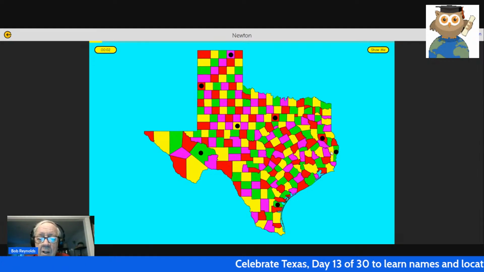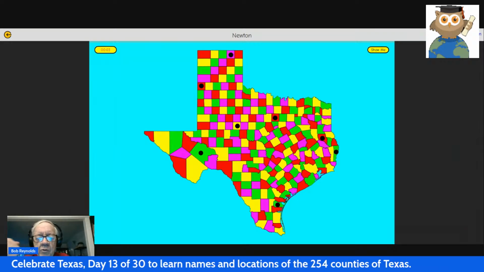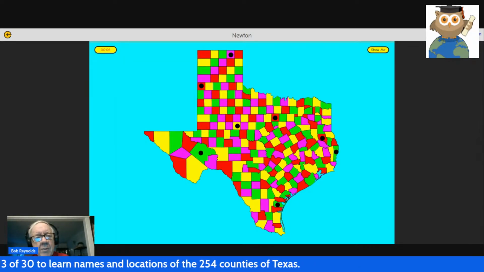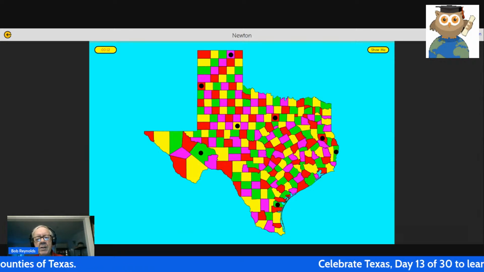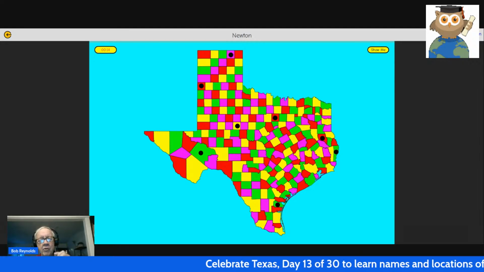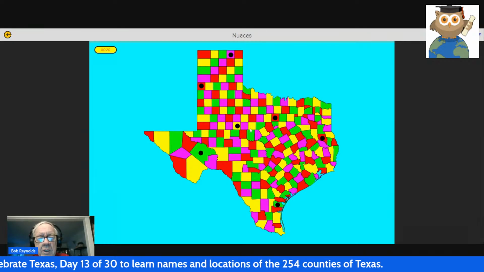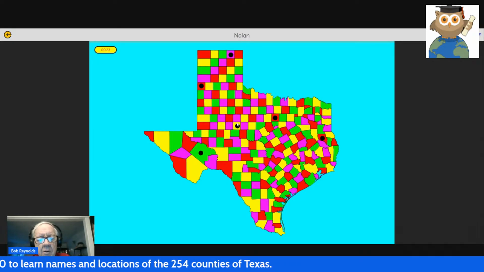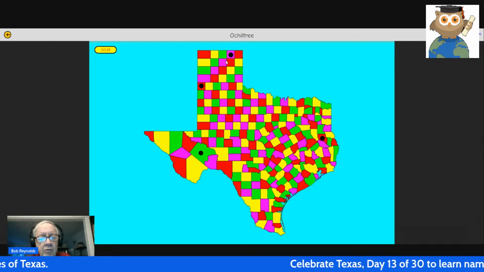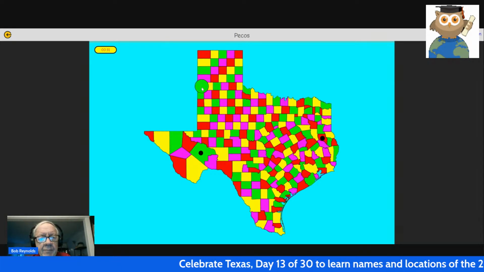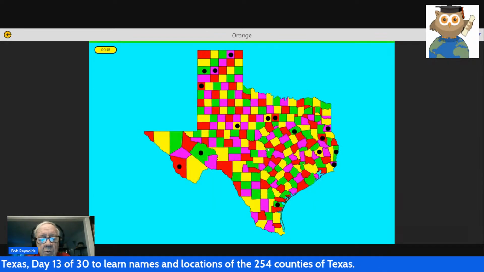Newton, and we've gone through the J's already, so we know this is Jasper. I was born in Jasper County, Missouri, and right below Jasper was Newton County. There's something really interesting about the geography of the United States: several states have a Newton and a Jasper, and they're right next to each other. Anyway, enough of that. This is Newton, Nueces near the bottom, Nolan, Parker right next to Palo Pinto, Ochiltree, Parmer, Pecos, and Nacogdoches. We did not beat the clock. We were 35 seconds over.